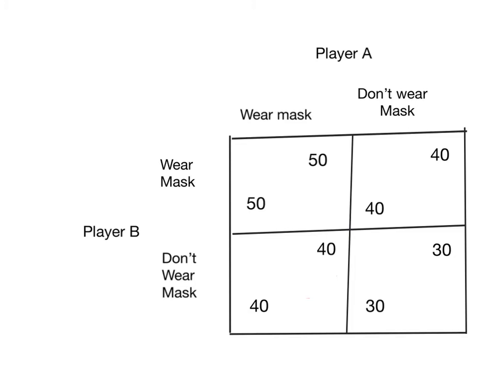So what's the equilibrium of this new game? Well, it's pretty easy to see. Imagine we start off with them not wearing a mask. Player A's not wearing a mask. If player B puts on a mask, player B's payoff goes from 30 to 40. So player B prefers wearing a mask. Similarly, if player A's wearing a mask and player B's not wearing a mask, they get 40. But if they put on a mask, they now get 50. So player B prefers to wear a mask.